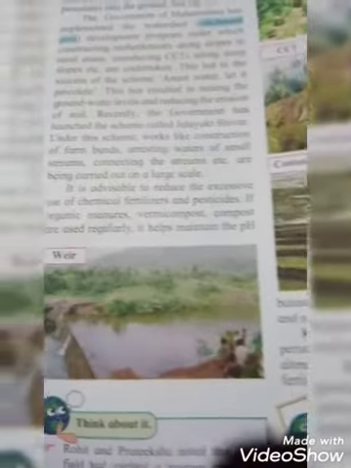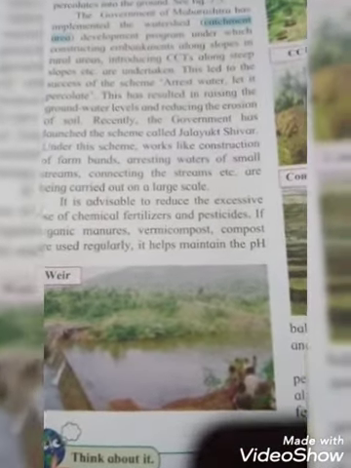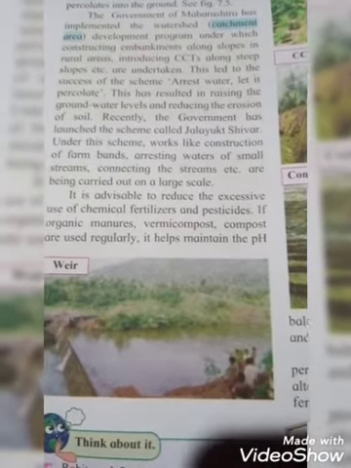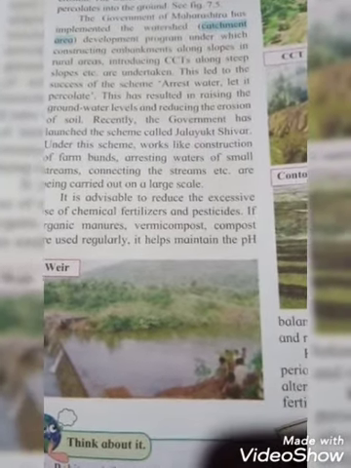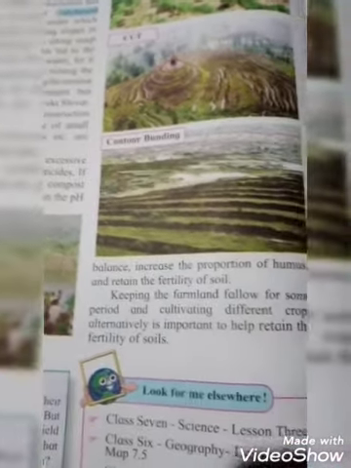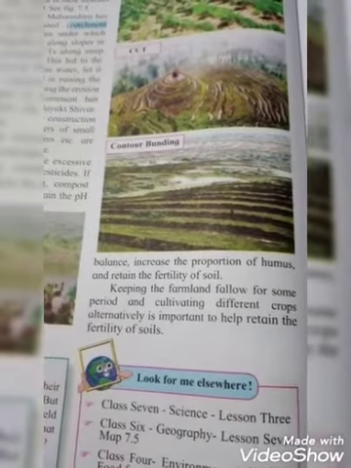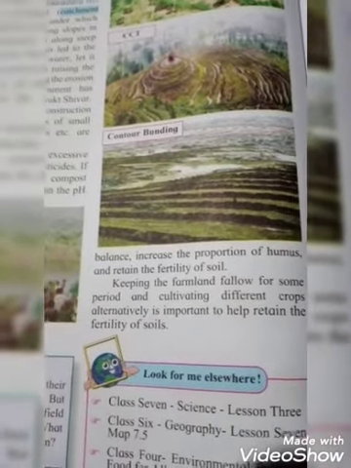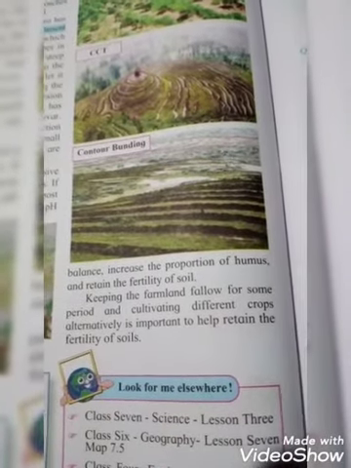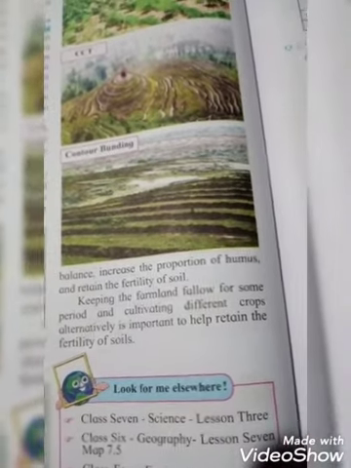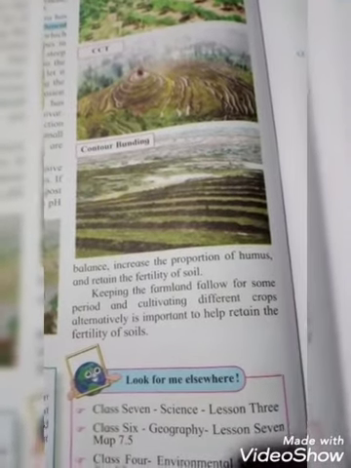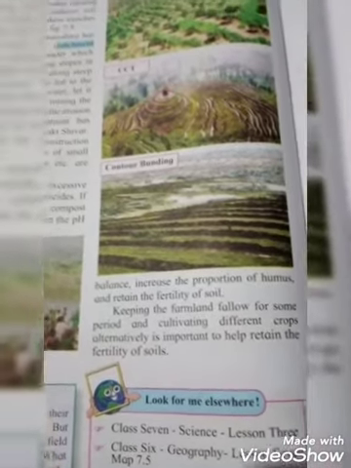And this way, students, if you reduce the excessive use of chemical fertilizer and pesticides, and if organic manure, vermicompost, compost are used regularly, it helps maintain the pH balance, increase the proportion of humus, and retain the fertility of soil. Okay students, also keeping the farmland fallow for some period and cultivating different crops alternately is very important to help retain the fertility of soil.